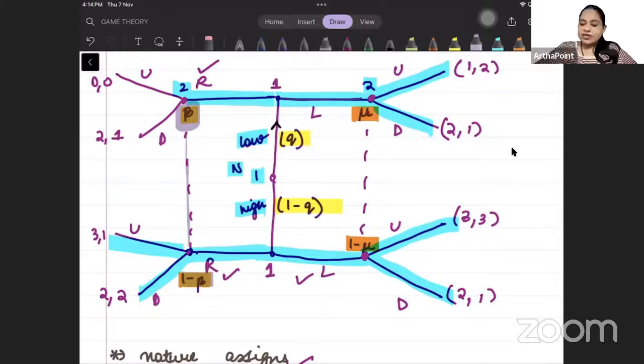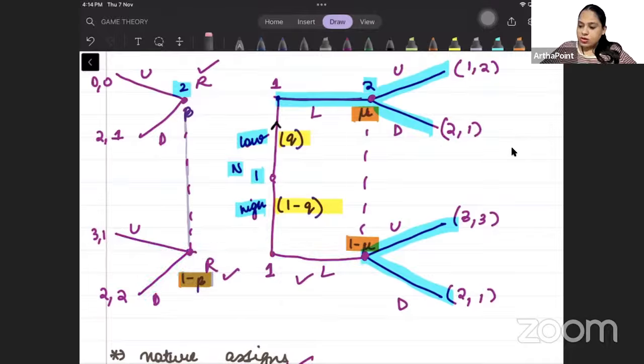Beta means we have hit this side of the node. Let me not put so many colors, you will get confused. There will be multiple lines I will be drawing, and therefore the highlight should be the right ones.